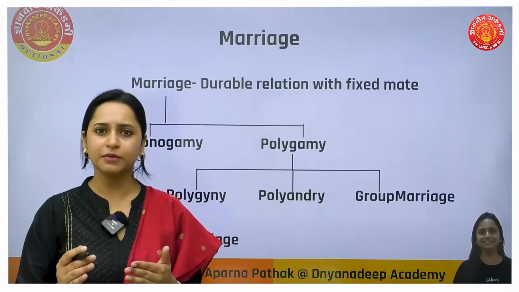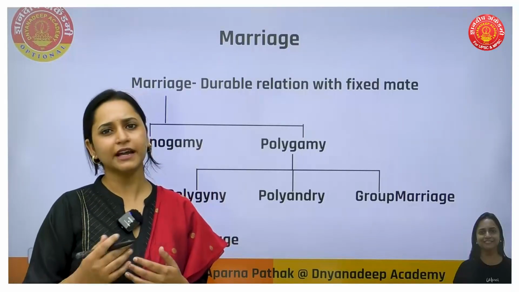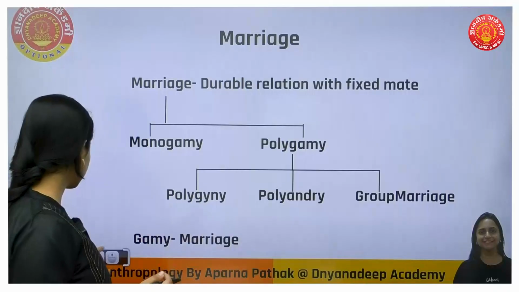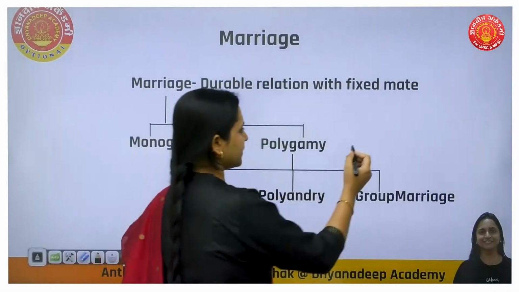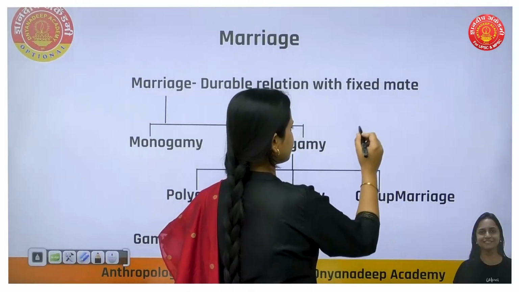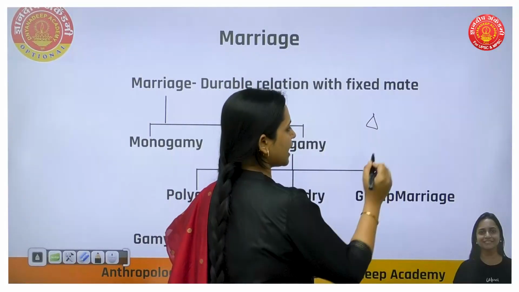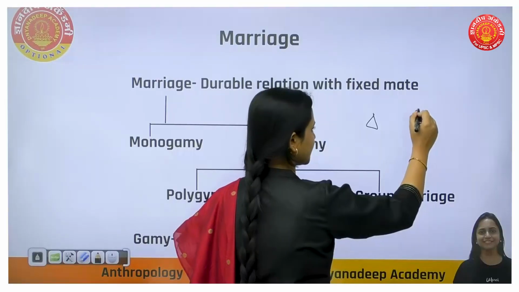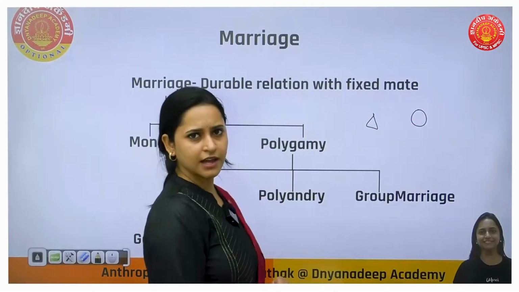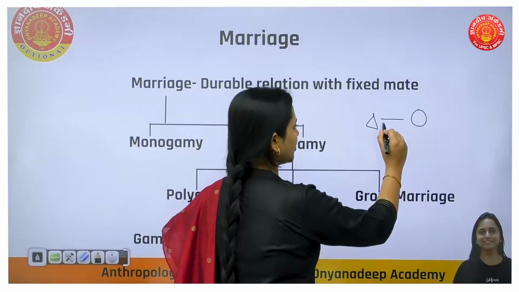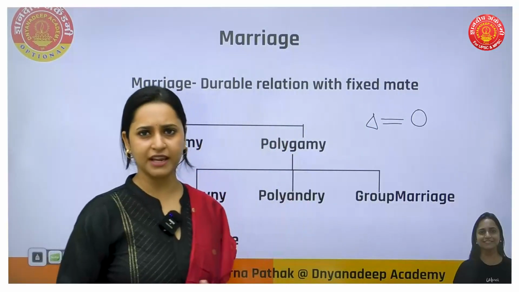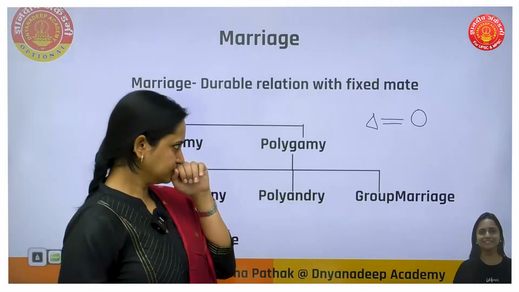And polygamy means multiple partners. That could be one man with two women. For male, we denote this symbol, triangle, and for female, circle. I hope it's visible to all of you. And this equal line symbolizes marriage.